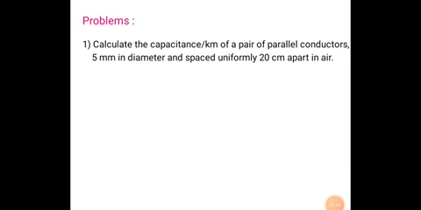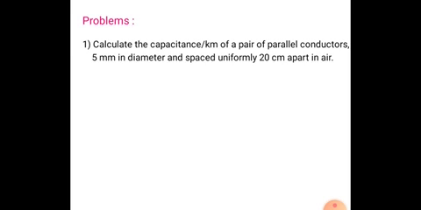Next problem. Calculate the capacitance per kilometer of a pair of parallel conductors 5 mm in diameter and spaced uniformly 20 cm apart in air. So to calculate the capacitance, what is the capacitance formula?